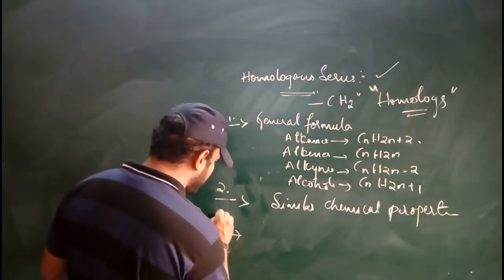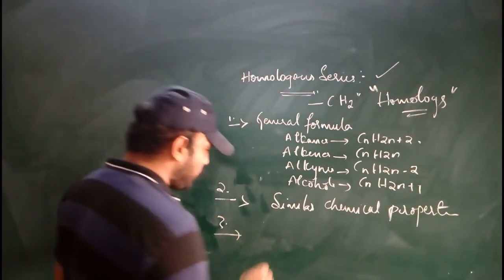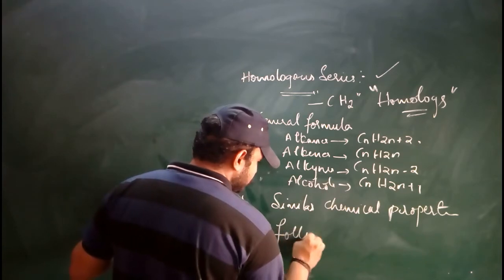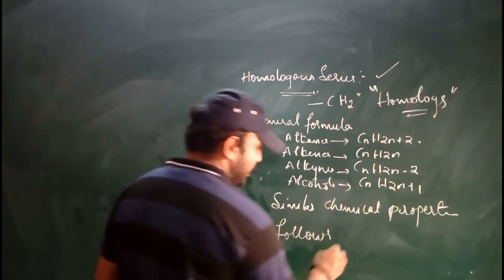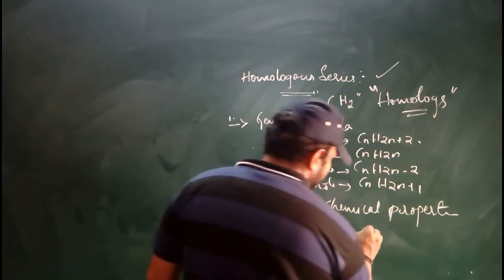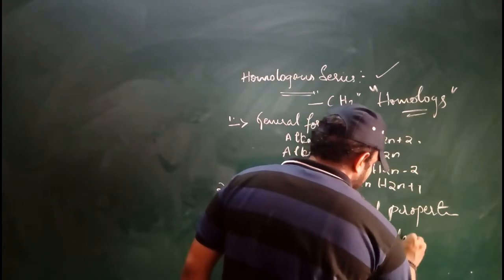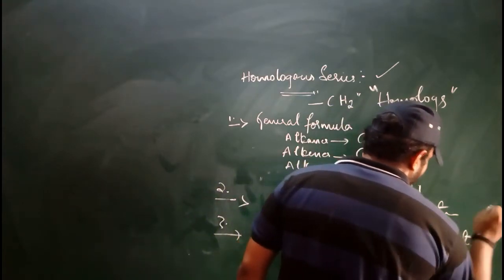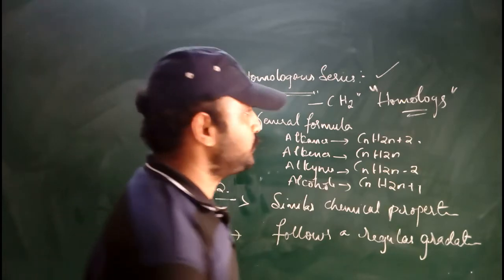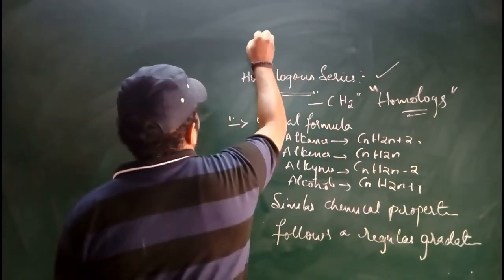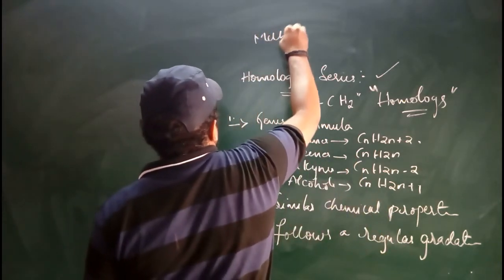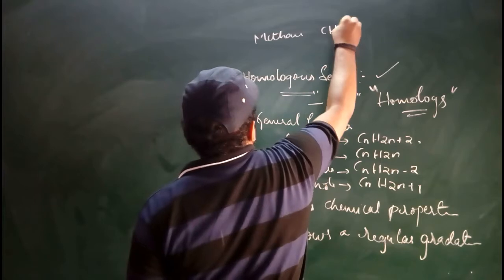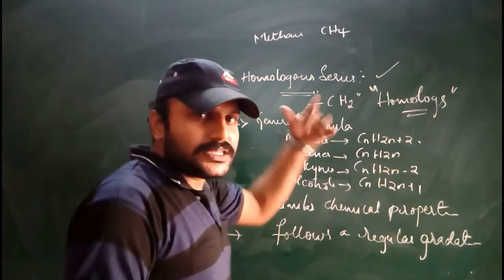What is the third property of homologous series? It follows a regular gradation. Regular gradation is what? If it is alkane, methane. Methane is CH4. What is the next one?